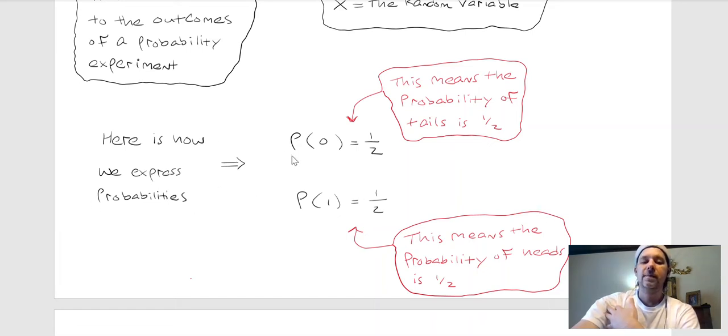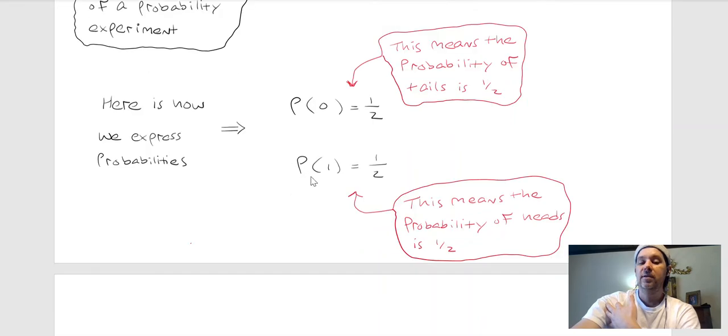Now, so here's the kind of thing that we might say to express the probabilities. We might say the probability of the random variable X being 0 is a half. What does that mean? How are you going to think about that? That means the probability of tails is a half, okay? That seems weird, but that's all it means. Okay, that's how you would understand it.